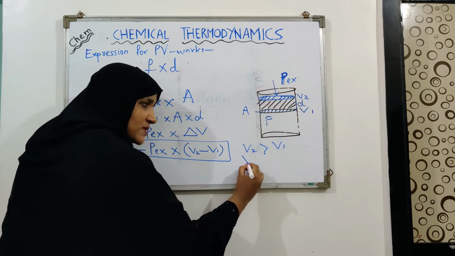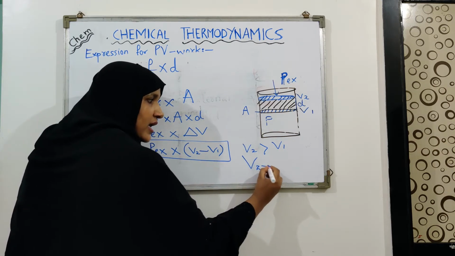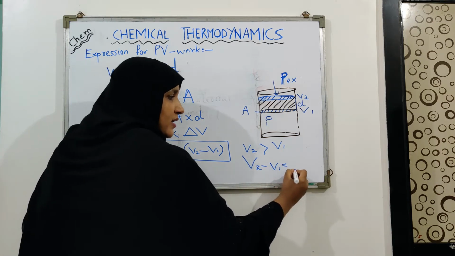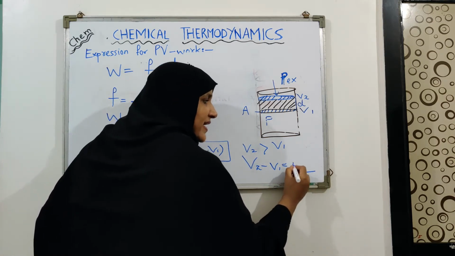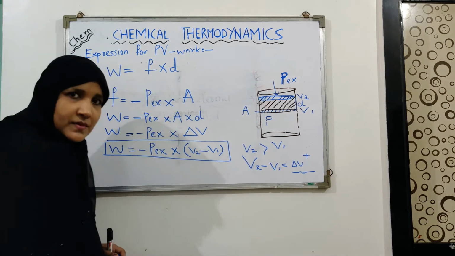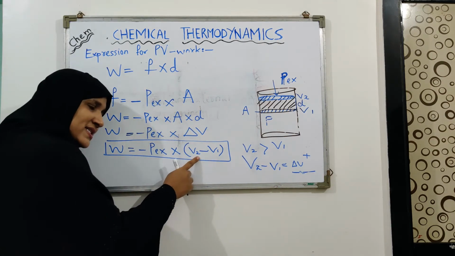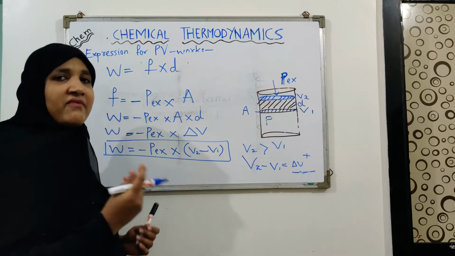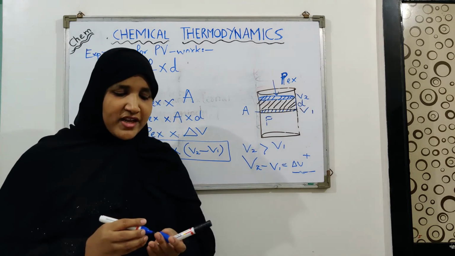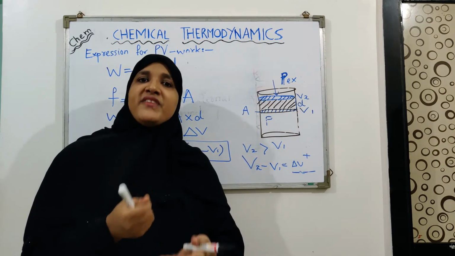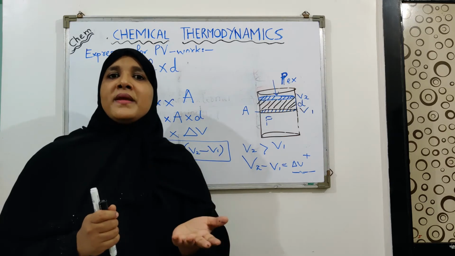It means you are subtracting a lower value from a larger value. Obviously, the answer you are getting, delta V, is some positive answer. Now this answer is then multiplied by the pressure. Can we have a negative value for pressure? No. Pressure has to have some value. It can never be negative.